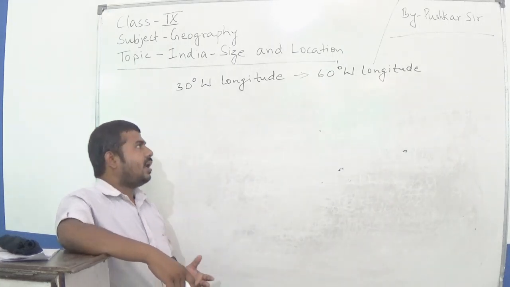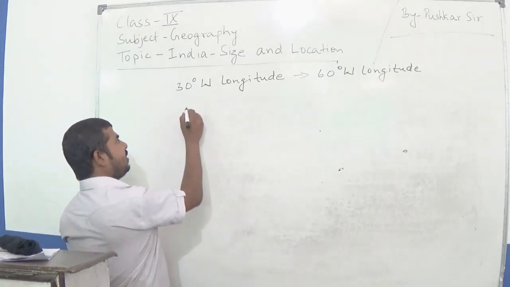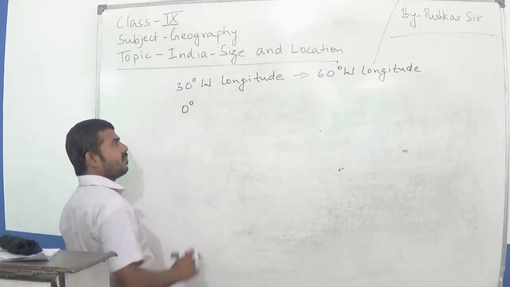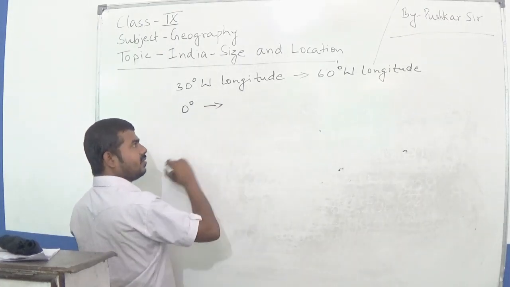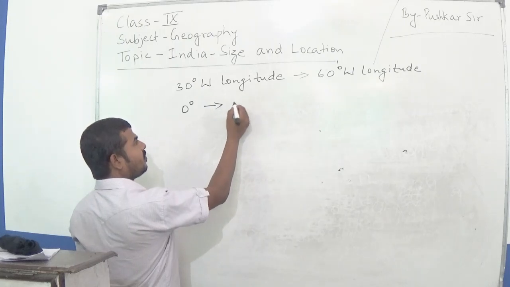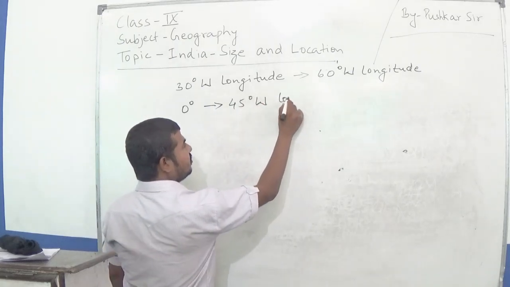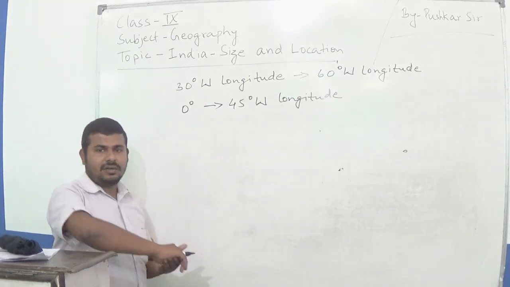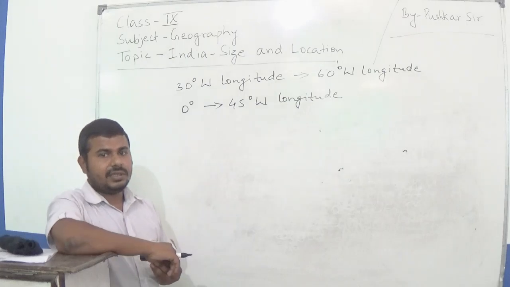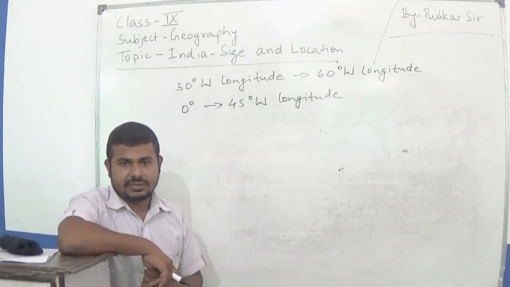Okay students, let me give you another question. If the sun is at 0 degree and it has to cover 45 degree west longitude, then how much time does the sun take to cover this distance?